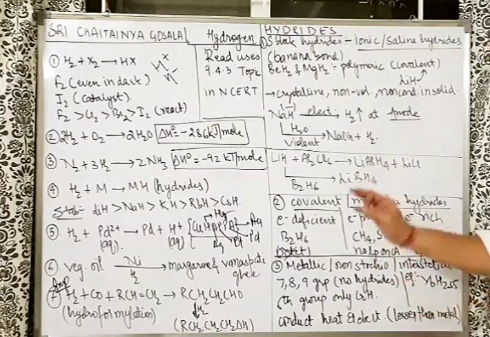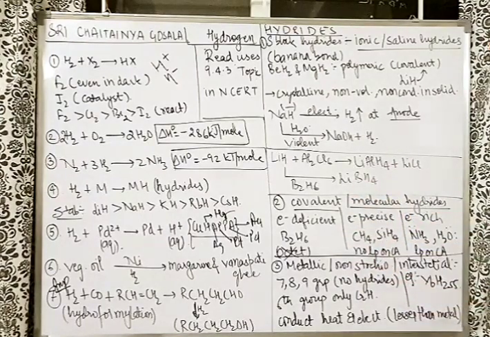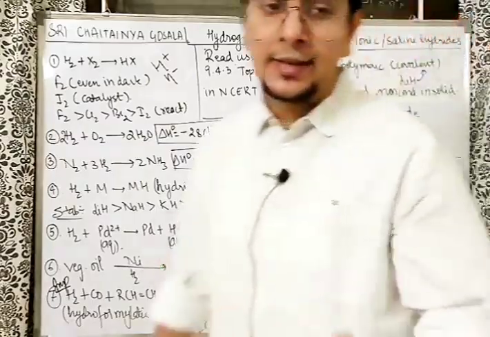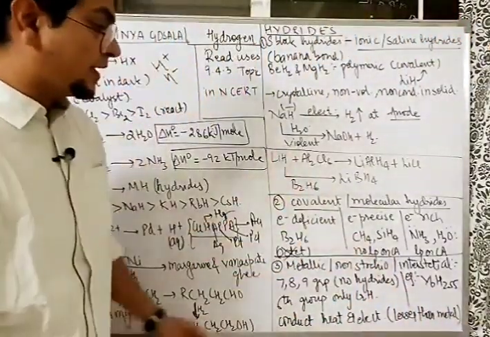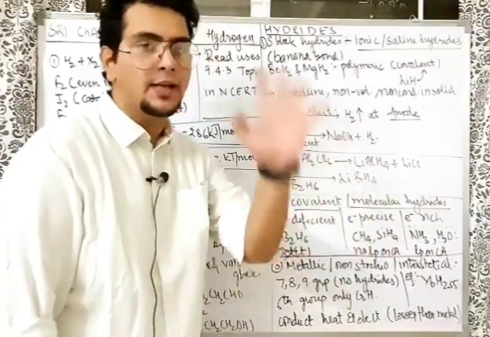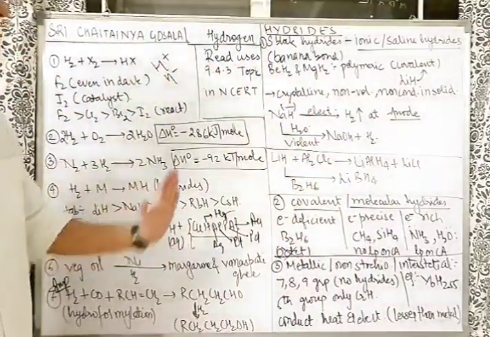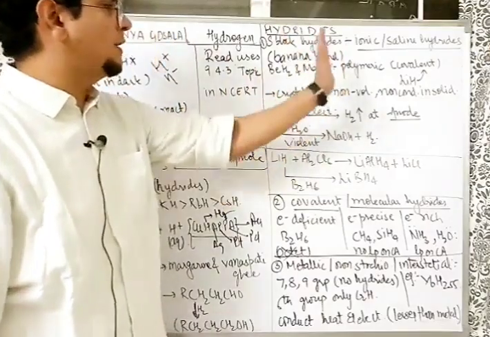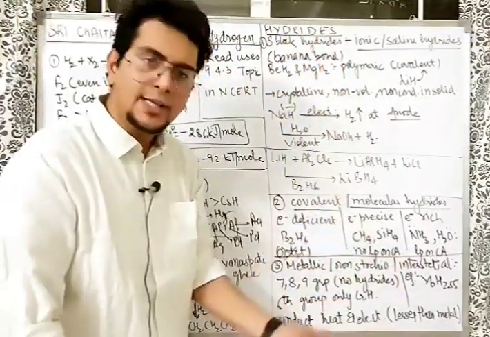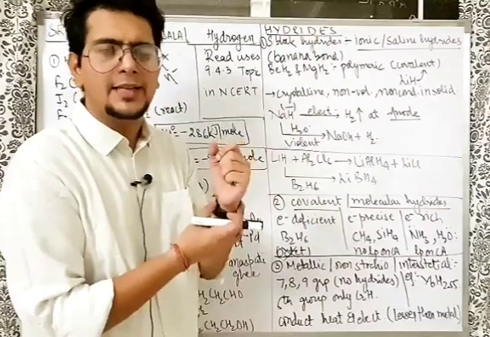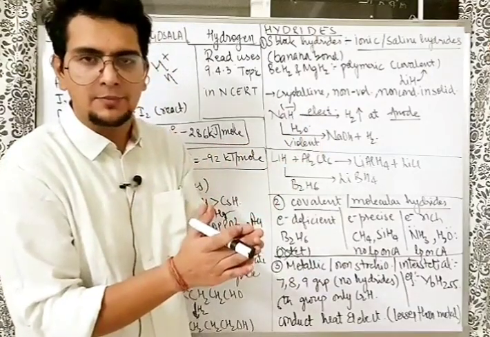Going ahead, then we have metallic or non-stoichiometric or interstitial hydrides, and it's clear by the name. Non-stoichiometric means there is no fixed stoichiometric ratio in which they combine. For example, LiH combines in 1:1 ratio. Mg and hydrogen combine in 1:2 ratio, but YbH2.55, YbH1.87, these kinds of any values are possible.